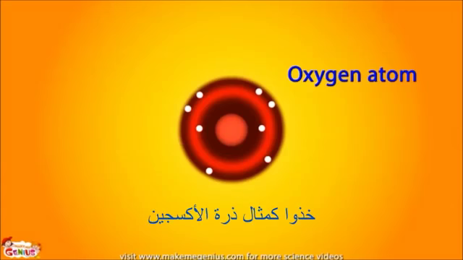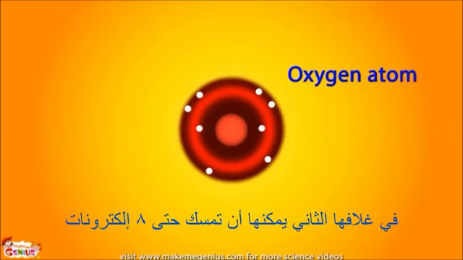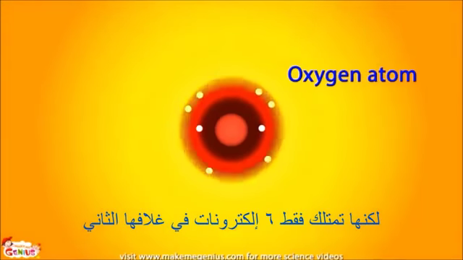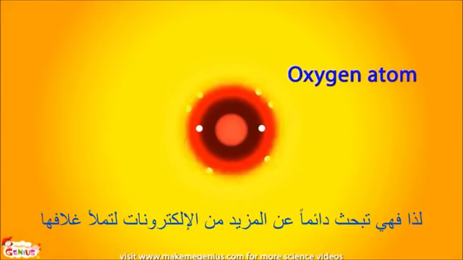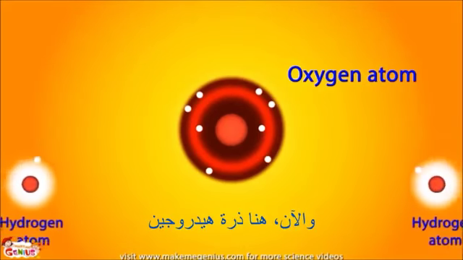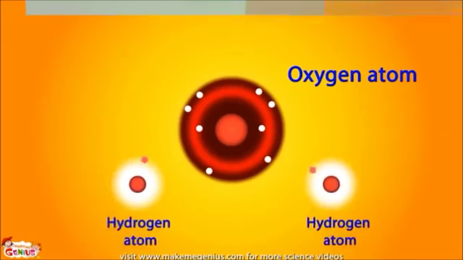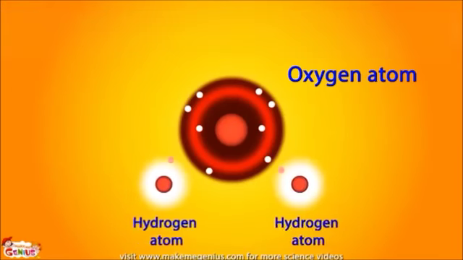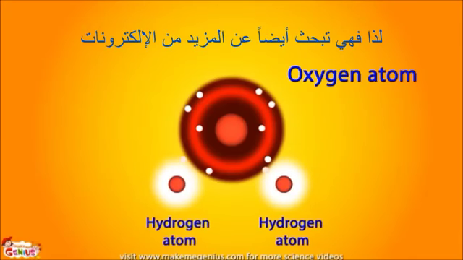Take, for example, an oxygen atom. In its second shell, it can hold up to 8 electrons, but the oxygen atom only has 6 electrons in its second shell, so it is always looking for more electrons to fill its shell. Now, here is a hydrogen atom. It only has one electron in its outer shell, but it can hold 2 electrons in its shell. So it is also looking for more electrons.